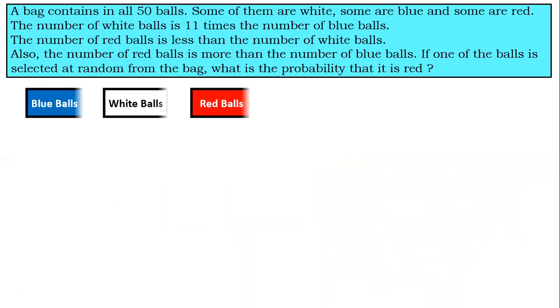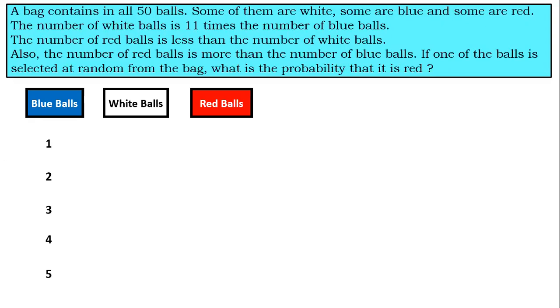Now, what we know is we have three types of balls: blue balls, white balls, and red balls. Now, students, since there was no information specifically about blue balls, what we are going to do is assume the number of balls to be anything. Let us start with the smallest natural number, that is 1. So I would say the number of blue balls could be 1, could be 2, could be 3, could be 4, or could be 5.